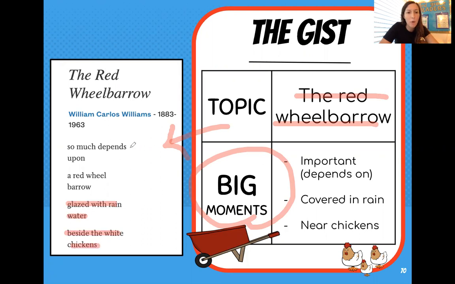Those are some of the big moments because stanza 1 and stanza 2 really tell me about the topic. The last two stanzas tell me what I learned about the topic, which is that the red wheelbarrow is glazed with rain and it's beside chickens. So we want to think about how we can combine those details for the gist.